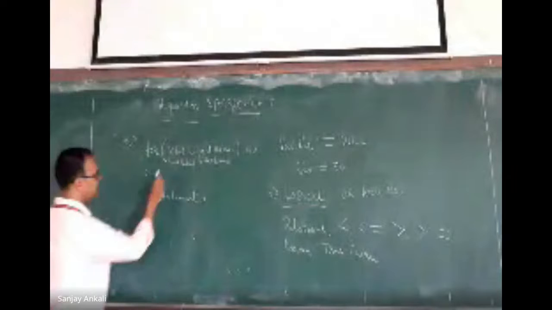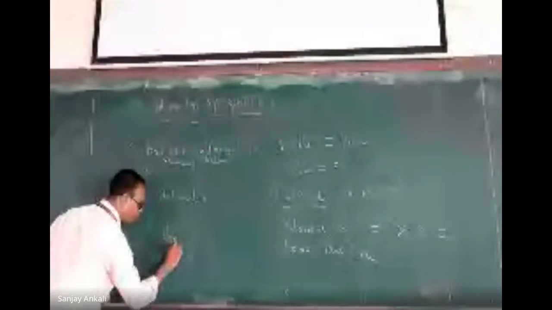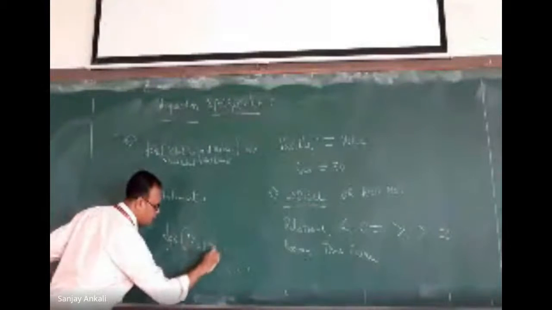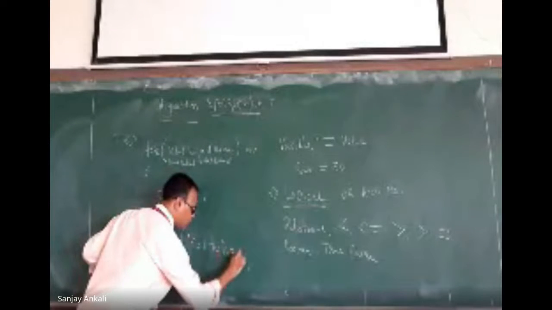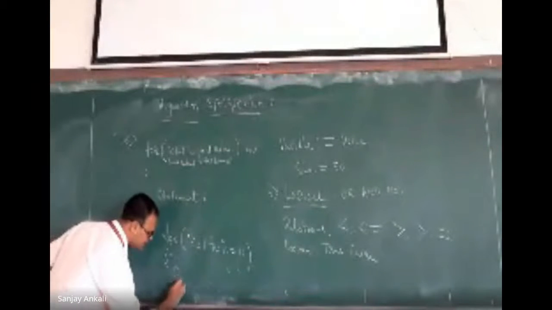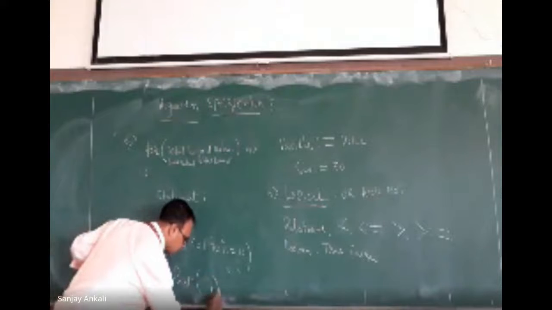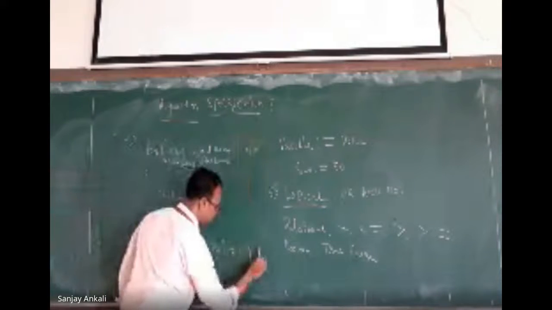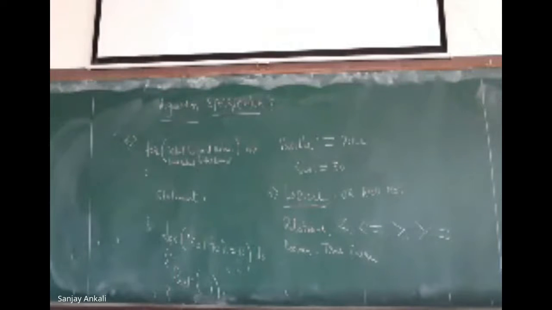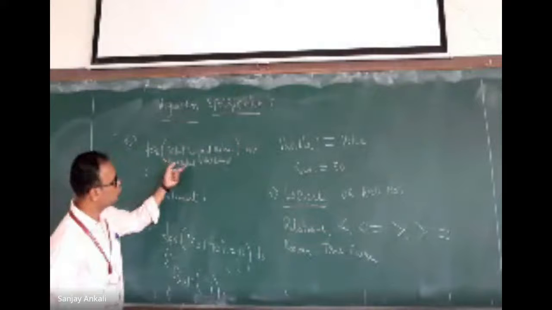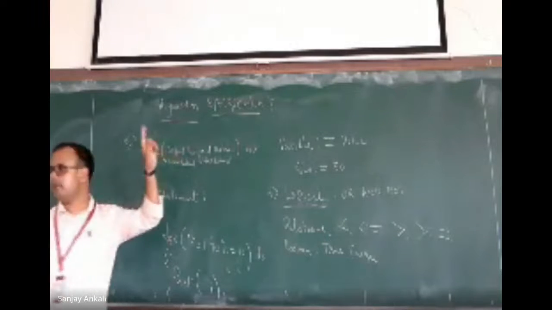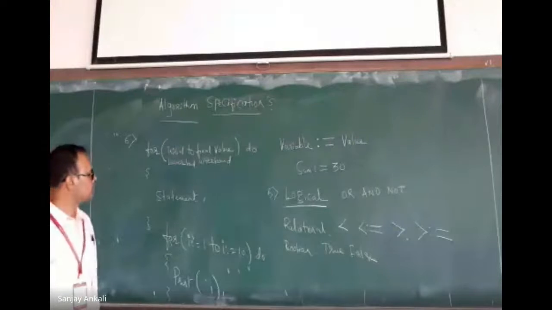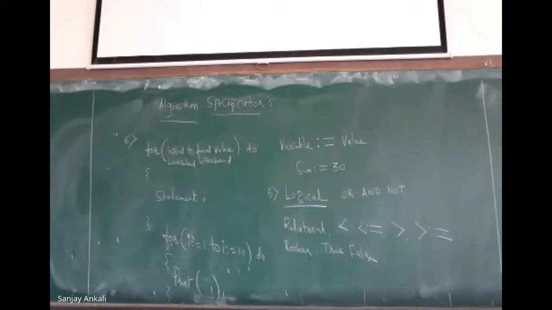For example, let us assume that I want to print all the numbers from 1 to 10. I just write for I equal to 1 to 10 do, opening bracket, closing bracket, print I. That's all. We don't write conditions, and this do is required. Either you can call it lower bound to upper bound, or initial to final. So this is how we write a for loop.